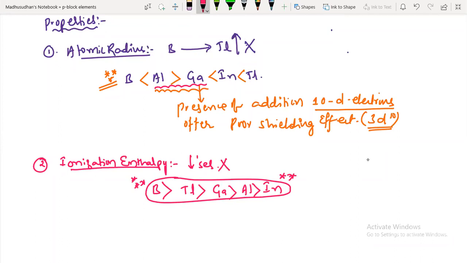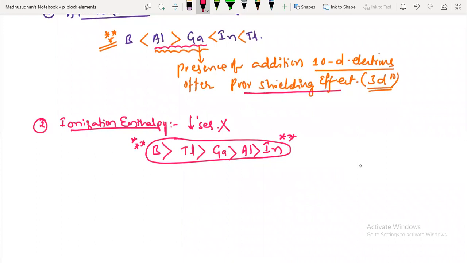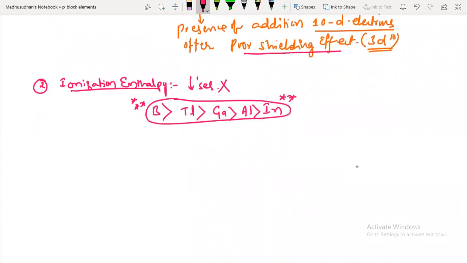There are multiple reasons here, like screening effect, poor shielding, and atomic radius also plays an important role in the ionization enthalpy. The first ionization energy is like this.